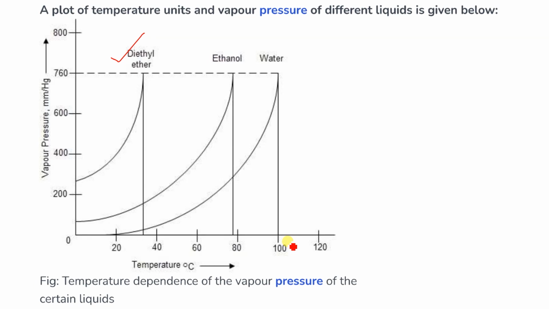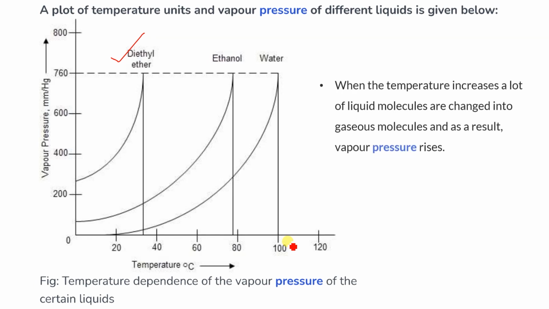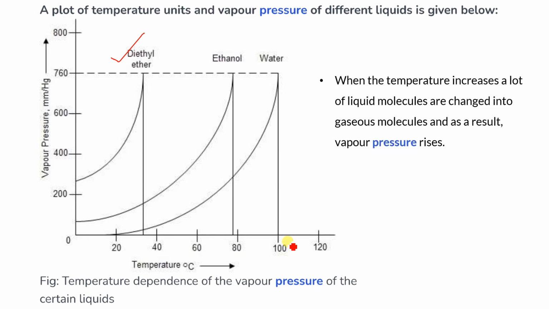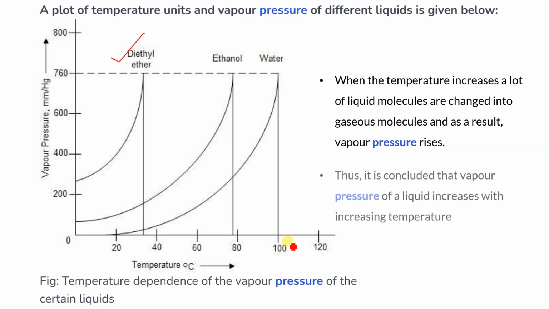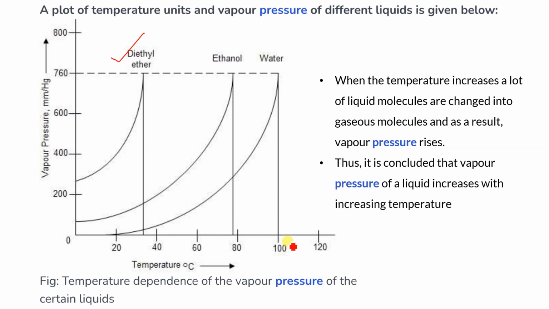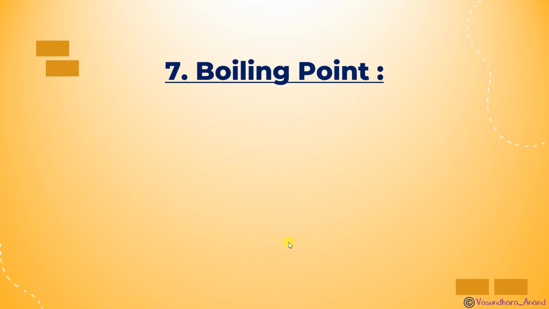Because we know that vapor pressure is inversely proportional to boiling point. When the temperature increases, a lot of liquid molecules change into gaseous molecules, and as a result, vapor pressure rises. Thus, it is concluded that vapor pressure of a liquid increases with increasing temperature. Yes, if you increase the temperature, vapor pressure will increase.